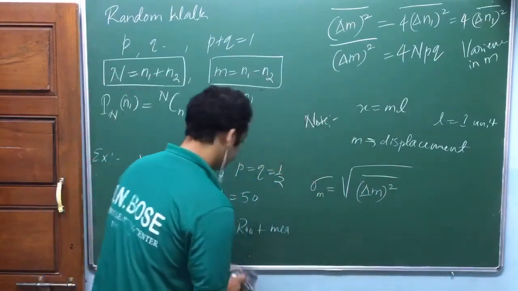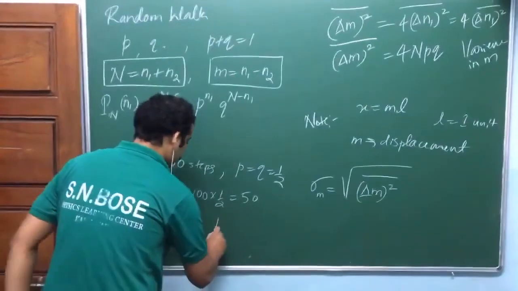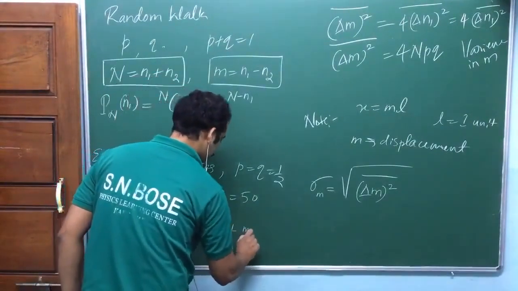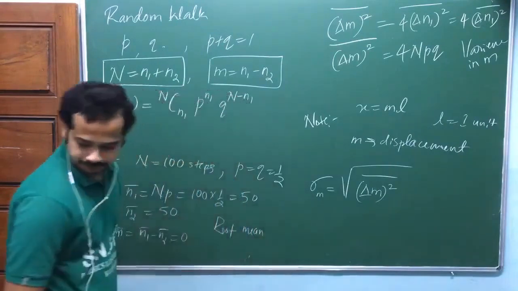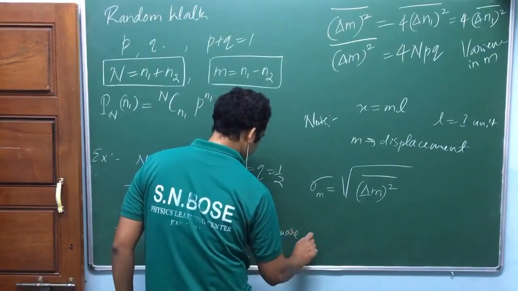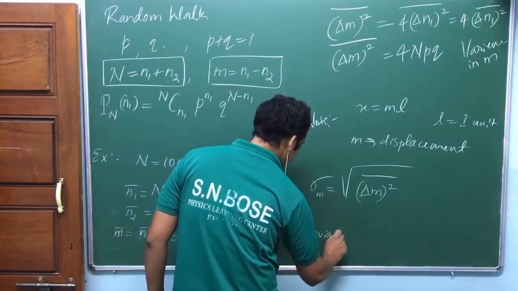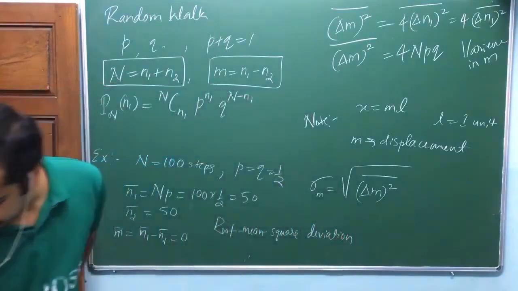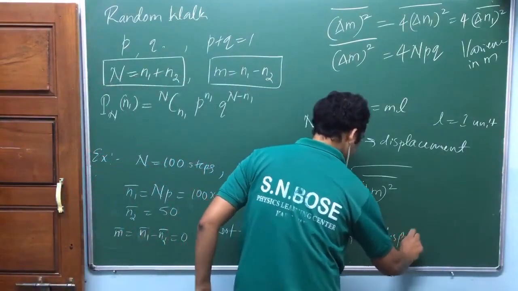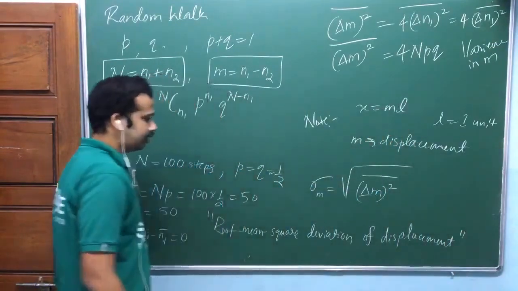Root mean square displacement. Look at here. You need to grab this word from the textbook, okay, because in the exam they use that word. Root, I told you, standard deviation, isn't it? Another name is root mean square deviation of displacement.